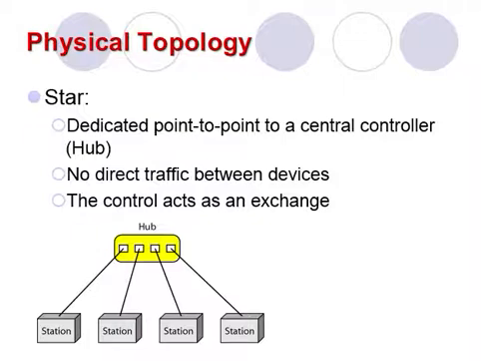Unlike the mesh topology, a star topology does not allow direct traffic between the devices. In mesh topology, we see that each device has an independent link with the other device, but here each device must be connected through a central controller. If one device wants to send data to another, it sends the data to the controller, which then relays the data to the other connected device.